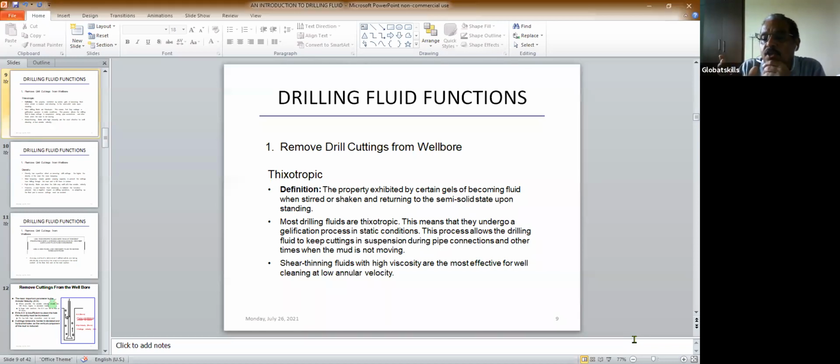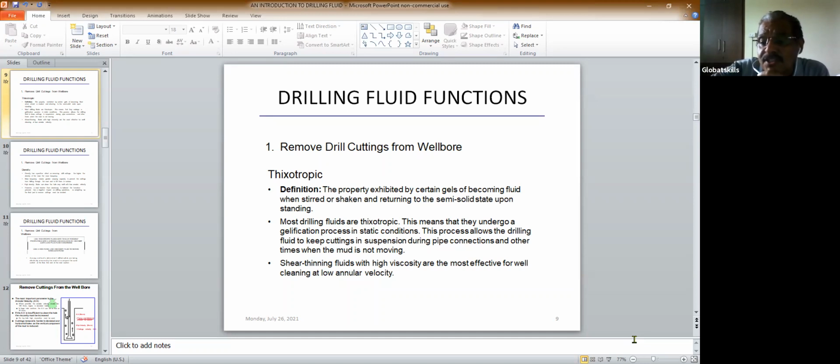That is called the thixotropic condition. The most important thing for a drilling fluid is that it should have the thixotropic property. Why? Because when you start drilling and start the pump, unless the thixotropic property is there, it will not work properly.